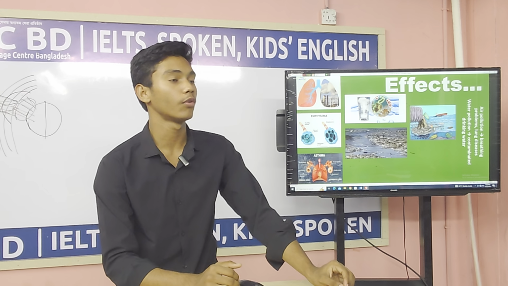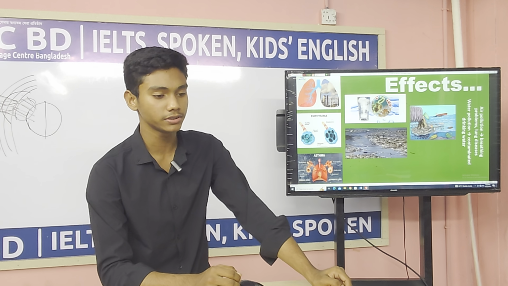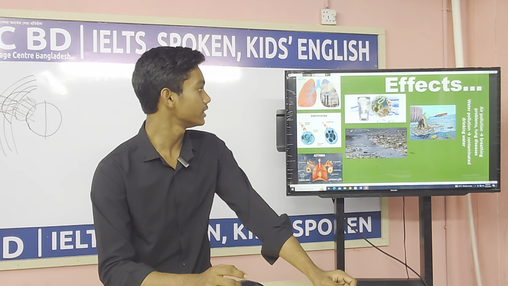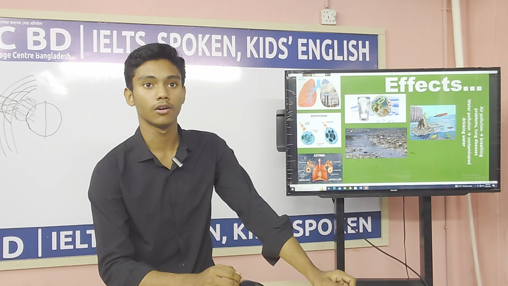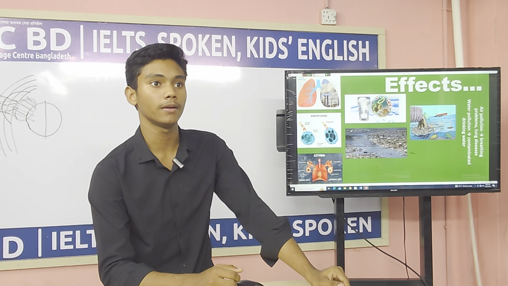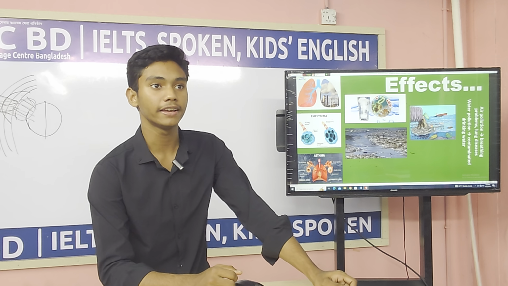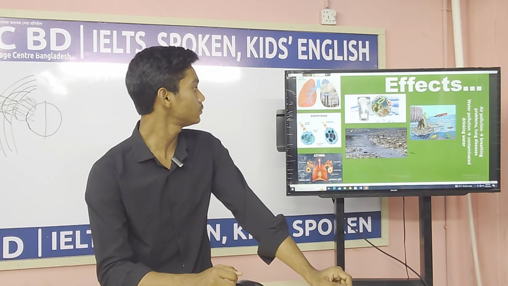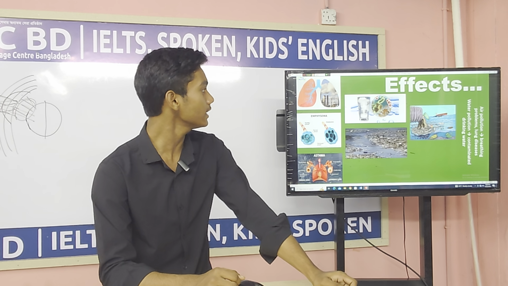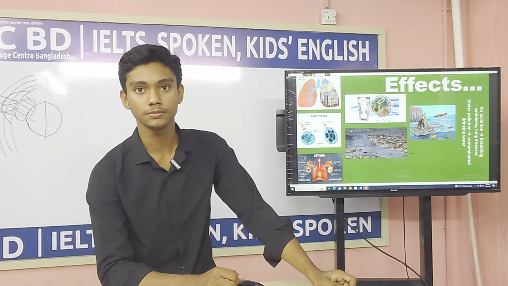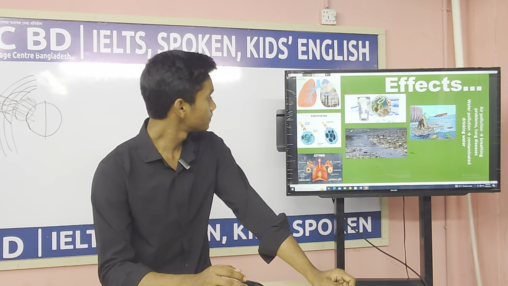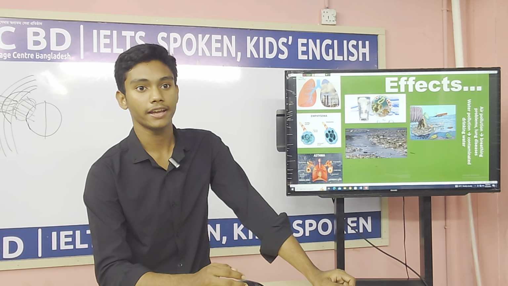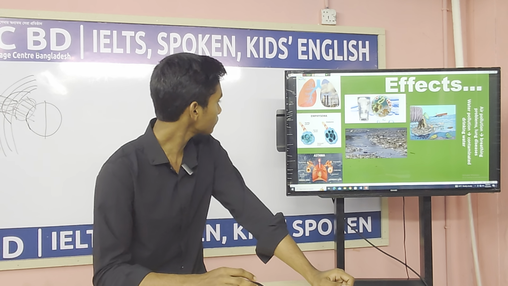There are four types of pollution: air pollution, water pollution, soil pollution and sound pollution. Air pollution is very dangerous, because people who have asthma or breathing problems cannot breathe properly if they stay in a polluted area. Water pollution is also dangerous, because if you drink polluted water, we suffer from many diseases like typhoid, diarrhea, etc.